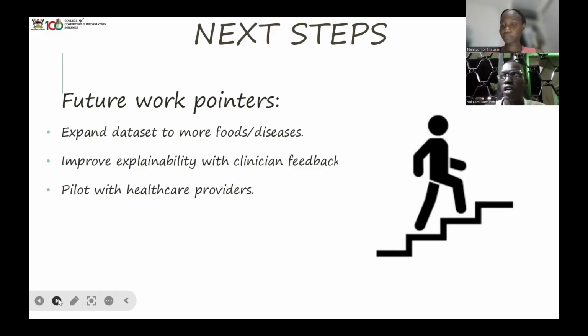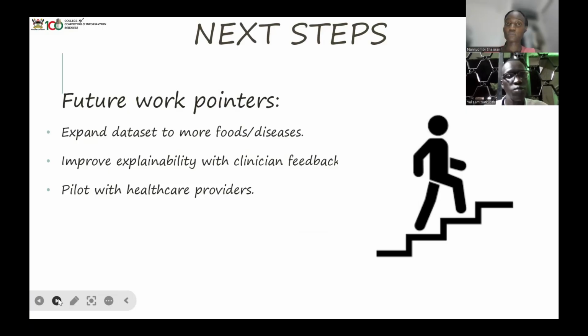In case we find out that this kind of data set is really working, that's what we shall base on and improve.